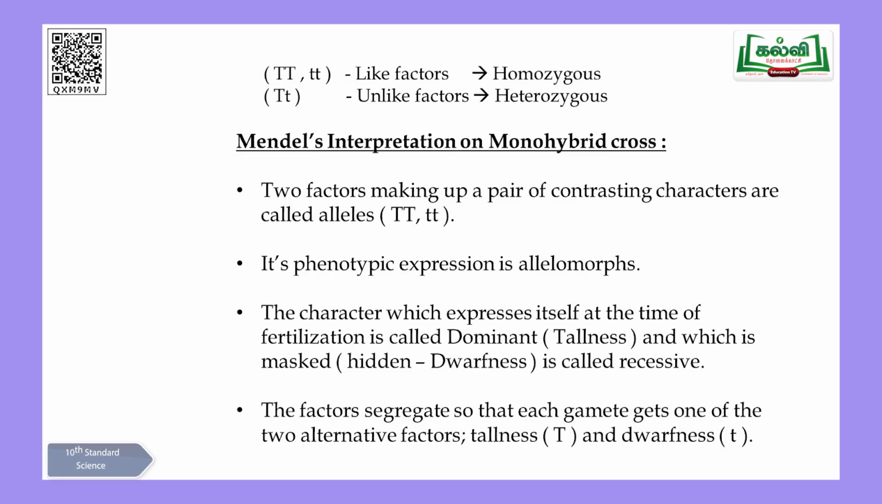And finally, as I told you, for tallness he used the first letter of tall, capital T. And for dwarfness, instead of writing small d, he just used the lower case of capital T, small t. So capital T is for tallness and small t is for dwarfness. These were the suggestions given by Mendel during his monohybrid cross. Monohybrid cross is nothing but the inheritance of only one pair of characters. Here, what is the pair of characters? Tallness and dwarfness. So experimentally he proved it and he succeeded also.